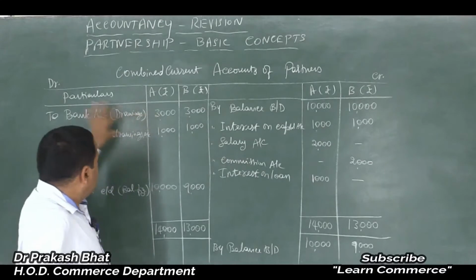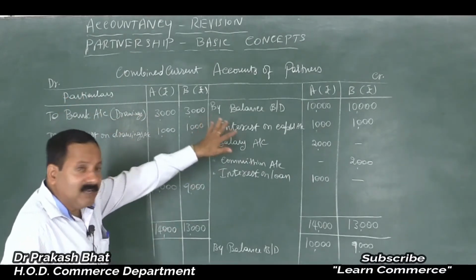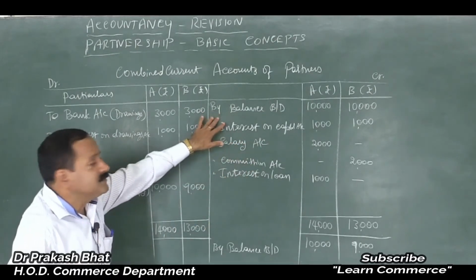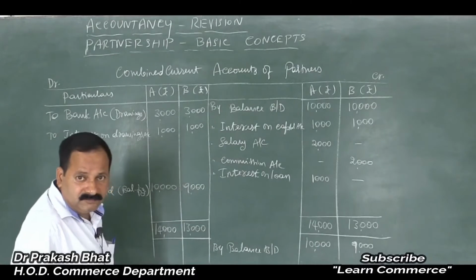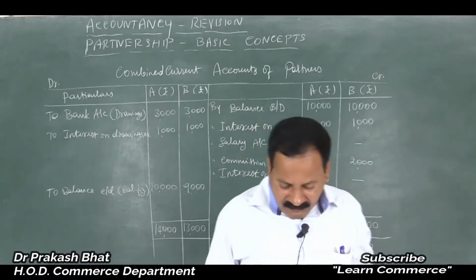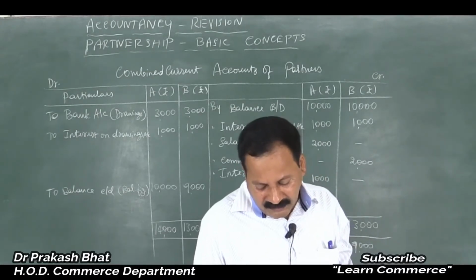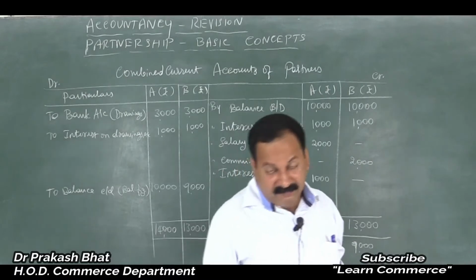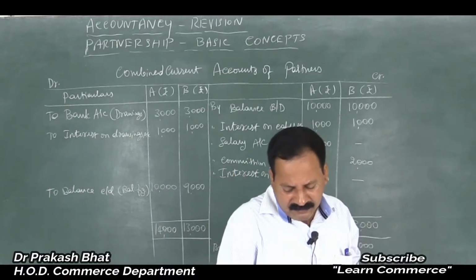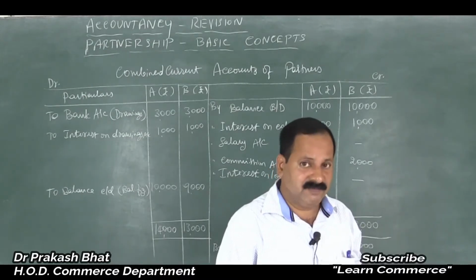So you can start with the to balance brought down also, or you can start with by balance brought down also, or you need not write this balance brought down at all. Clear? In your reader it is very clearly given. In current account format they gave by balance brought down in case of credit opening balance, and on the debit side balance brought down in case of debit opening balance.